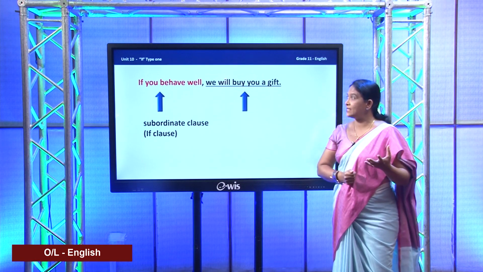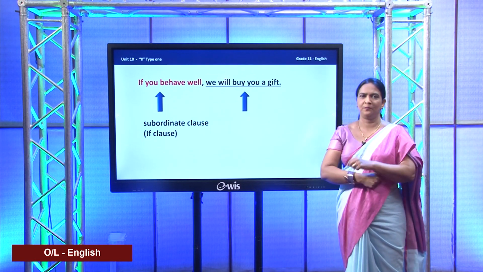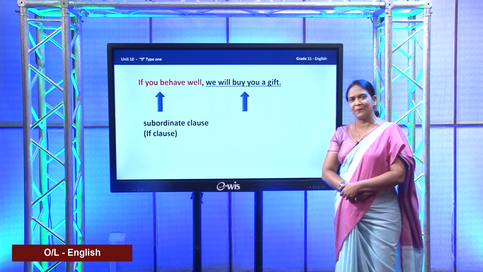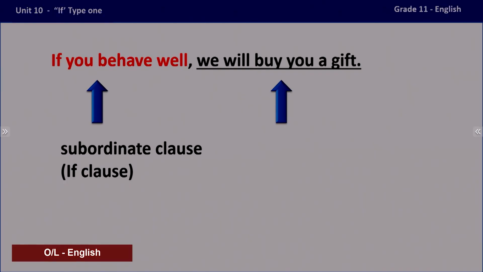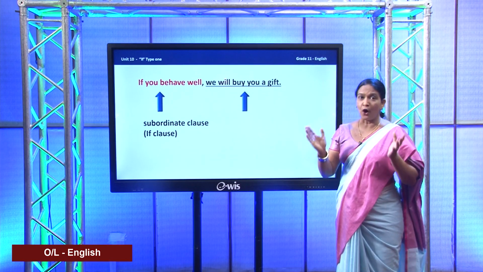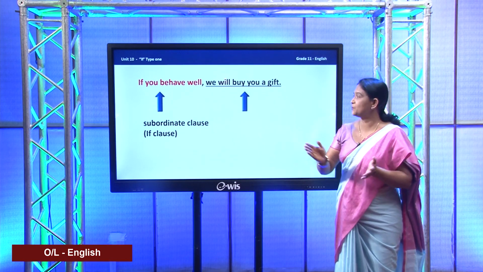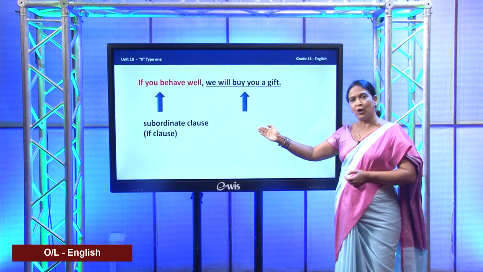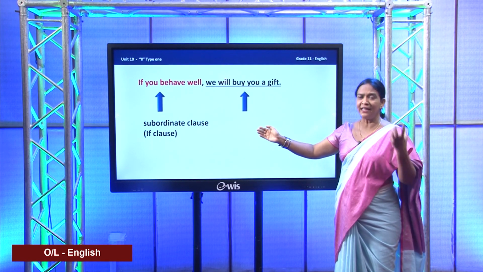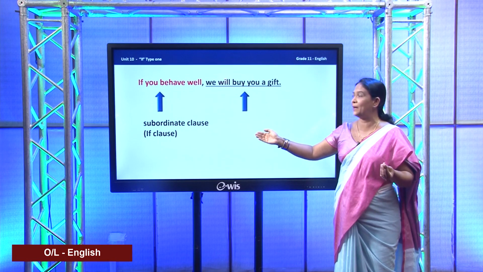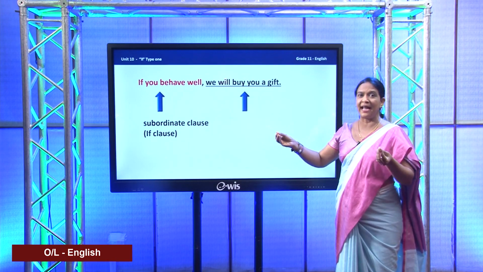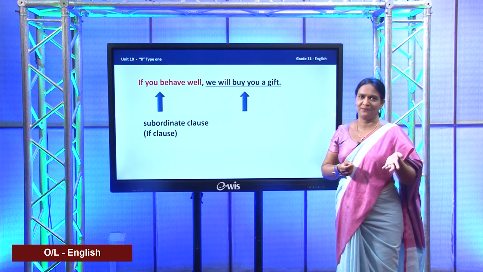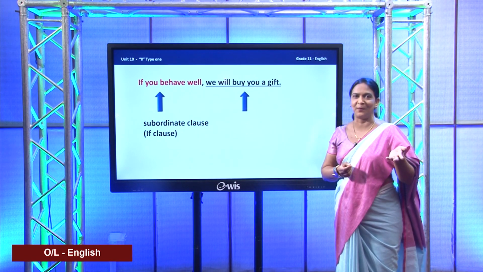Now, when I say, if you behave well, is it a complete sentence? No, we all know that, right? It's not complete. You don't get the complete meaning out of it. Therefore, it cannot stand alone. That is why we say it's the subordinate clause. And identifying the subordinate clause is very simple. It is the if clause, the section that contains the word if. Is that clear, my dear children?